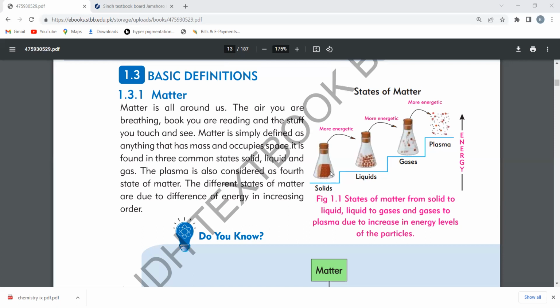In liquids, as the kinetic molecular energy of the solid increases, it is converted into liquid. In the same manner, if the kinetic energy of liquid particles increases, it is converted into gas, and the same manner in plasma. So you can understand with this diagram that as the kinetic energy of the particles increases, the state changes as they have high energy. So this line shows the energy level of these four states. Hope you will understand.